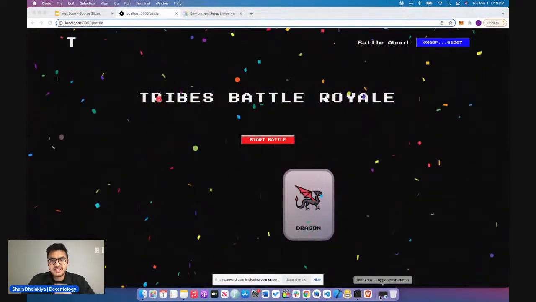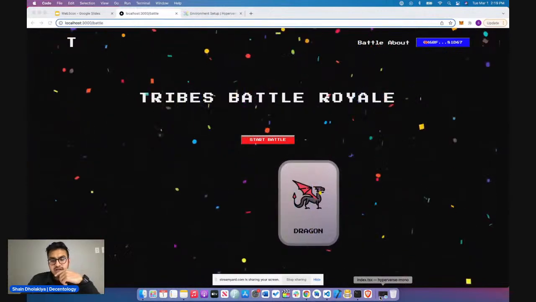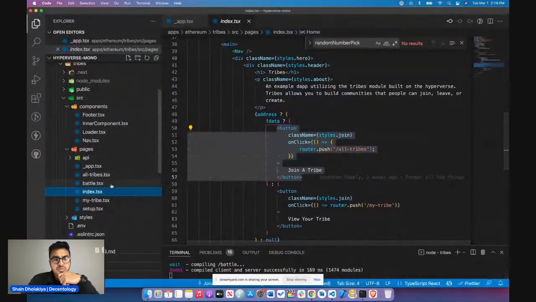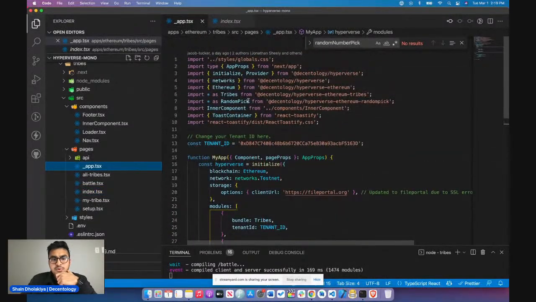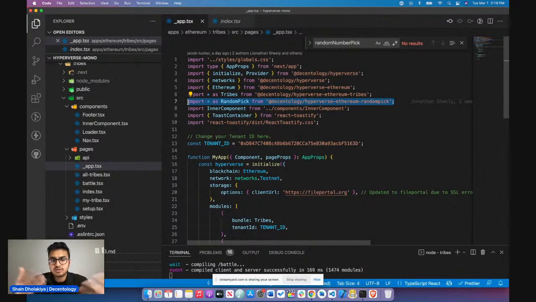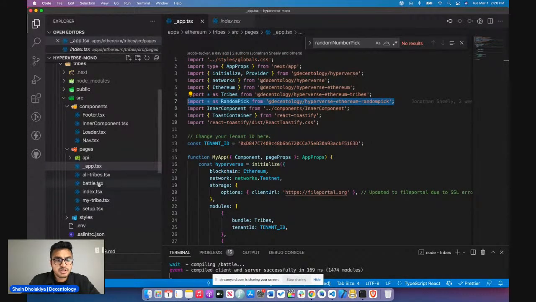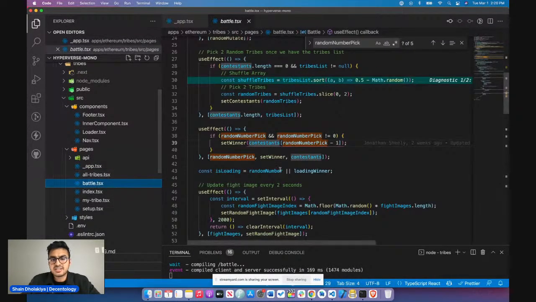And now let's dig into how this functionality is working. As you saw here in app.tsx, we imported random pick as well. So you can import multiple modules and do with them whatever you like. We imported random pick. That's how we hooked it up. And then we go to battle.tsx.